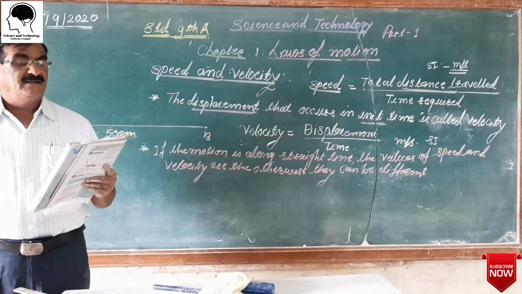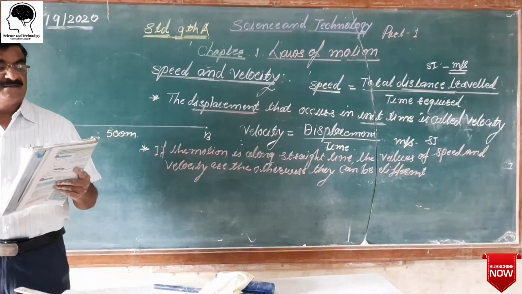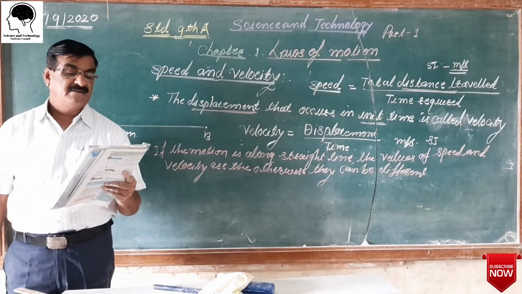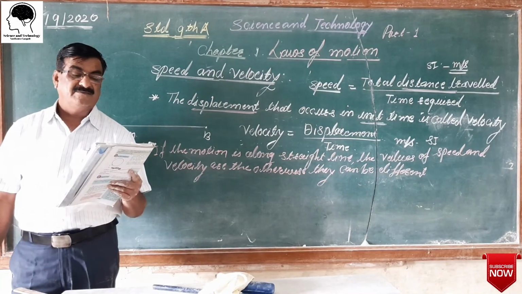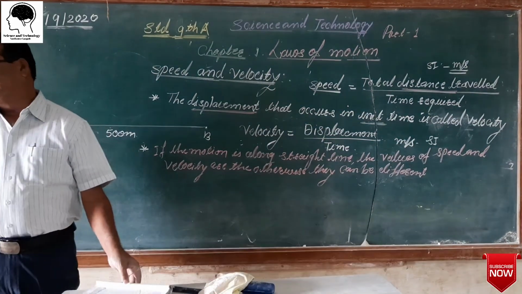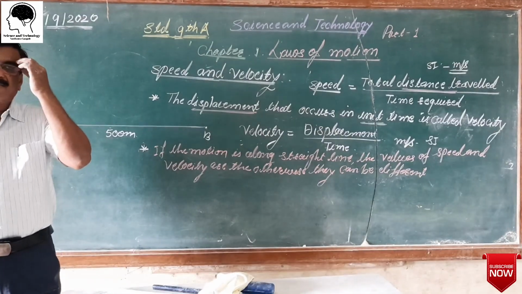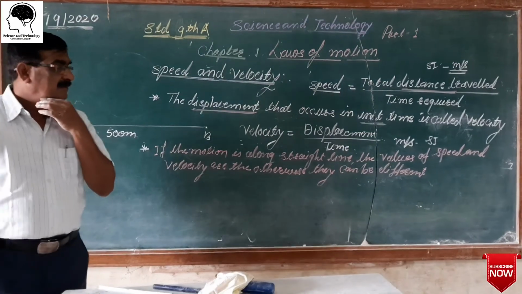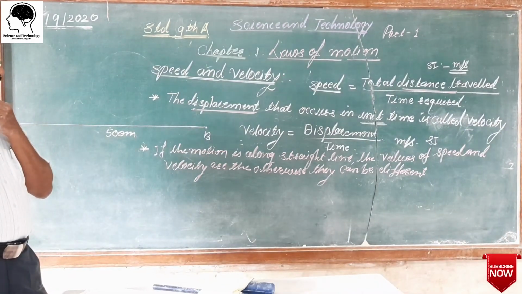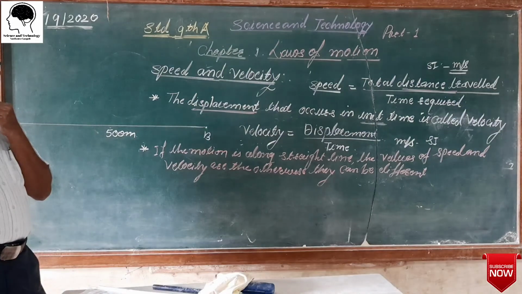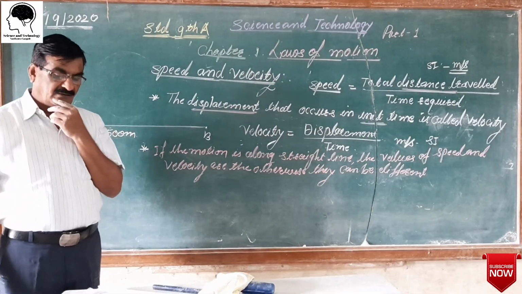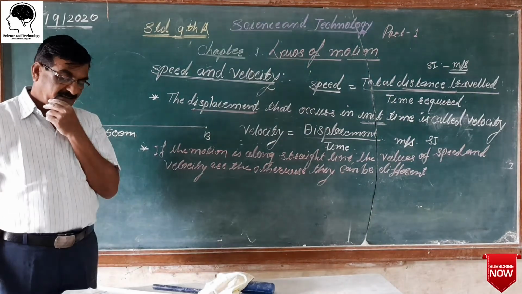So Sital's average speed and Sital's velocity are different. To calculate the velocity, we have to take the smallest length, or displacement, and to calculate the speed, we have to take the distance.